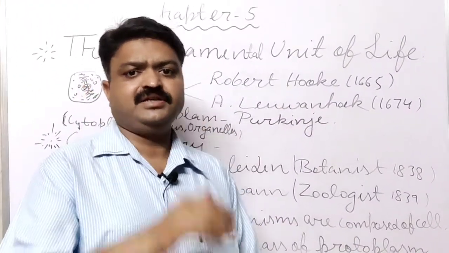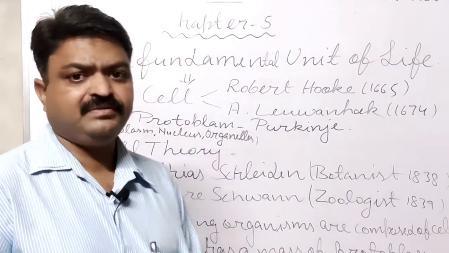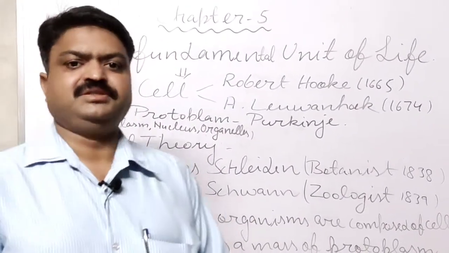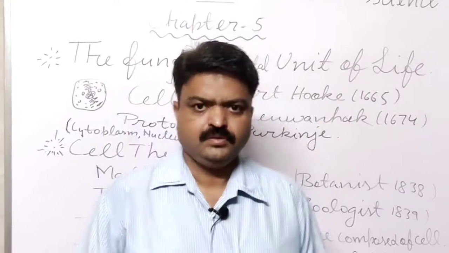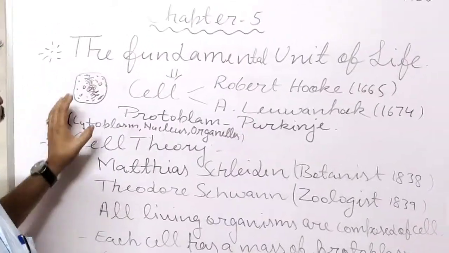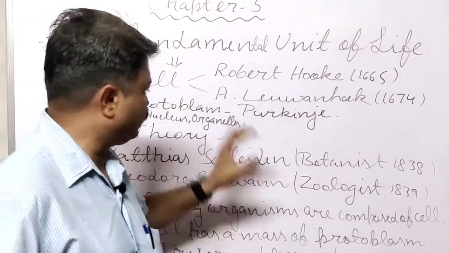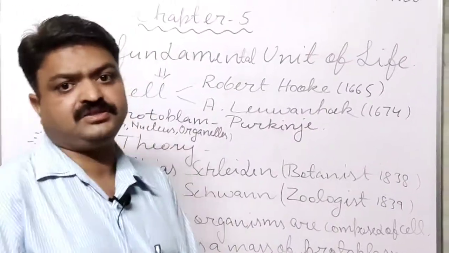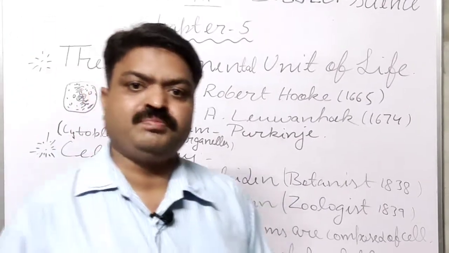There is another scientist, student, who discovered the protoplasm. The colorless material that is found in the form of cytoplasm, nucleus and organelles in the living cell, student, is known as protoplasm.